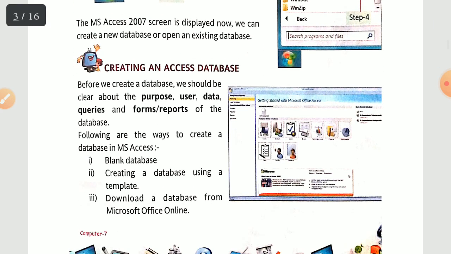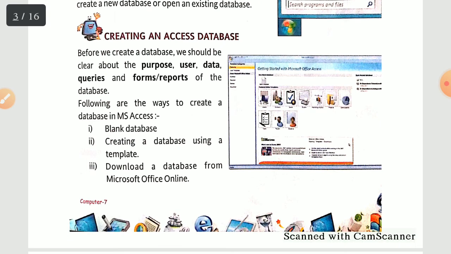Next one is creating an Access database. So firstly we are going to create a database. After that, in that database, what will we do? We are going to make tables. Fine. So we are going to make a database right now. Now see, before we create a database we should be clear about the purpose, user, data, query, forms or reports of the database. Before making any database we should be very clear about why we are making it, and what kind of fields and values we are going to store there. So these things should be predefined.